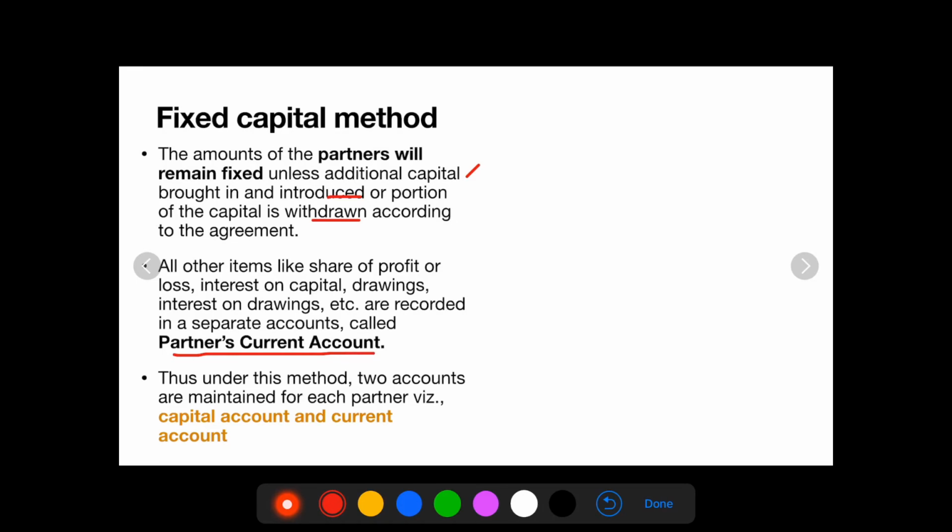All the items like profit, loss, interest on capital, drawings, interest on drawings, all these things are recorded separately in partners current account. Thus, under this method, 2 accounts are maintained for each partner. 1. Capital account and 2. current account. You should always remember that when you prepare the capital account under the fixed capital method, the balance remains credit. That is, you will always have a credit balance.